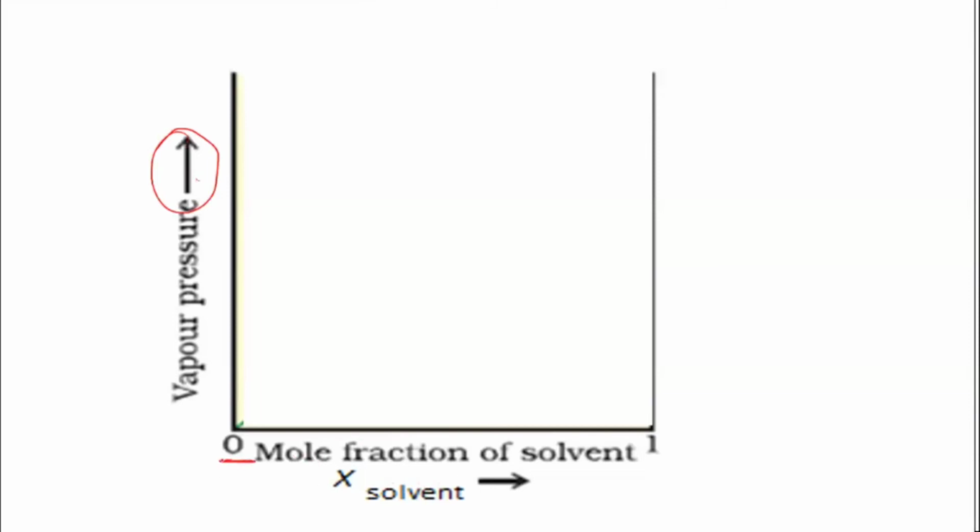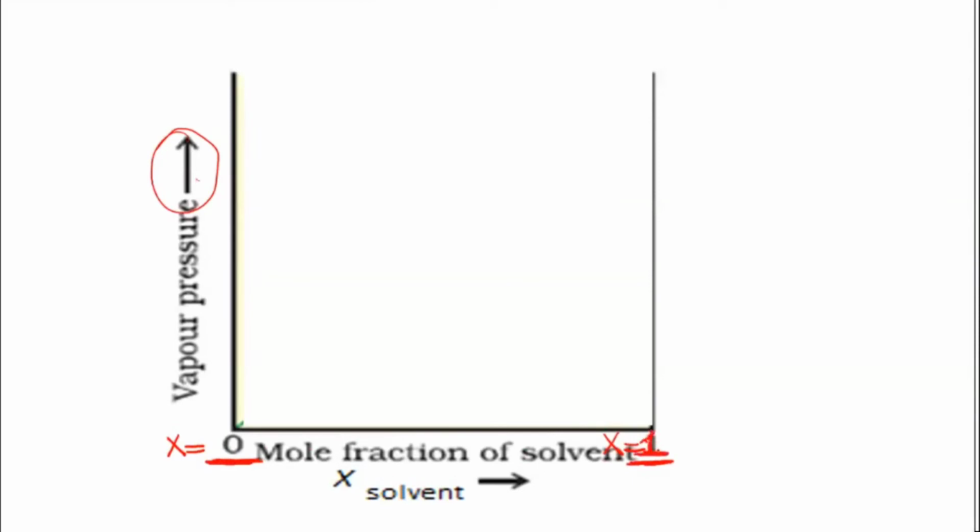And you can see the x value ranging from 0 to x equal to 1, because that is the maximum range for the mole fraction. Mole fraction can be 0 or at most 1. If you want all the 100% value, then that's 1, because you are calculating mole fraction out of 1.